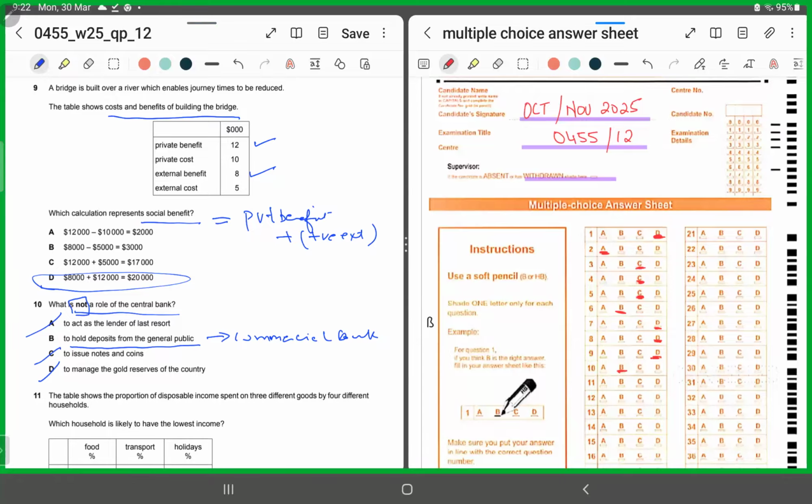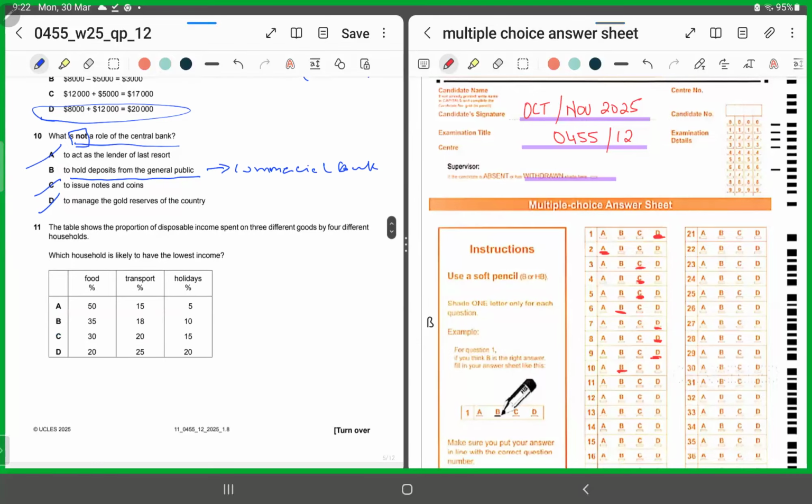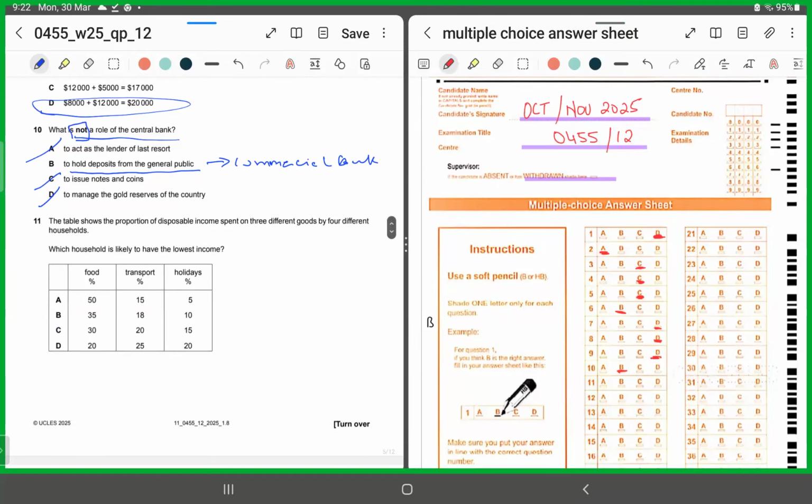I hope so far things are clear. Moving forward, MCQ number 11. The table shows the proportion of disposable income spent on 3 different goods by 4 different households. So they are saying how much income is being spent by 4 different families on these 3 goods: food, transport, and holidays. What's the question? Which household has the least income? The household which spends most on food and the least on holidays.